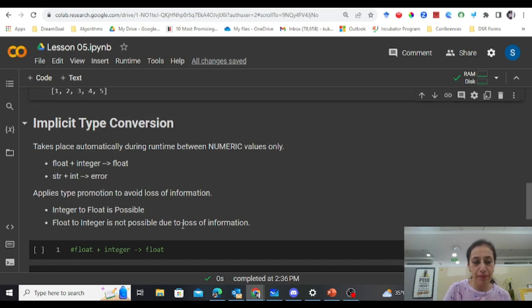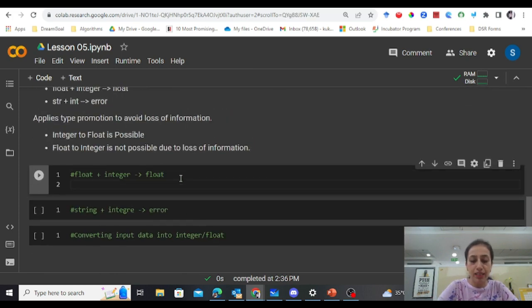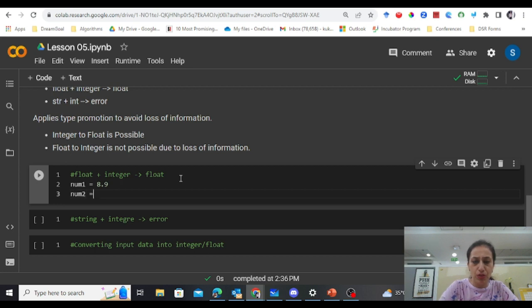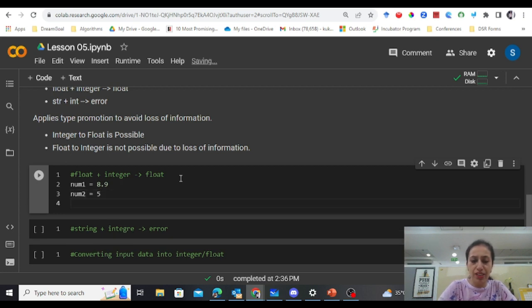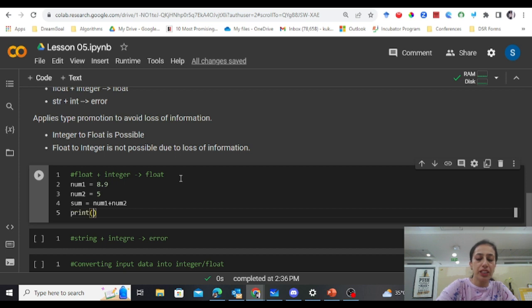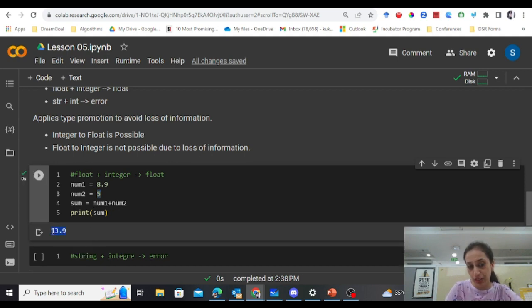If, for example, I take number 1 as a float value, number 2 as an integer value, and try to add num1 plus num2. Print sum. Okay, now this is a float, this is an integer. So automatically the result would be in the float. It will not be an integer, because if it gets converted into an integer, we are losing some information.